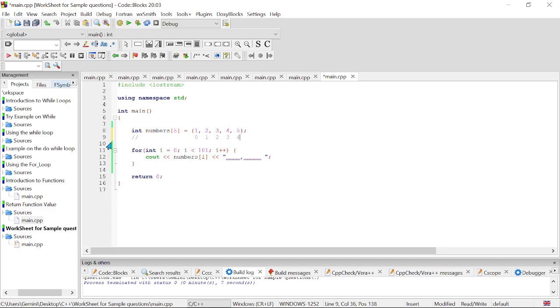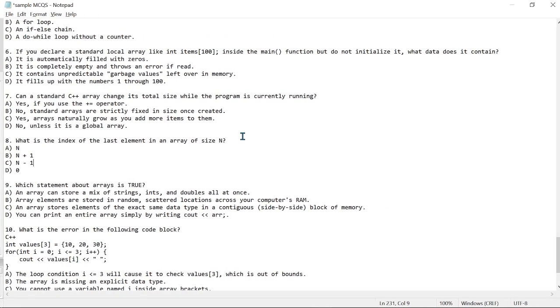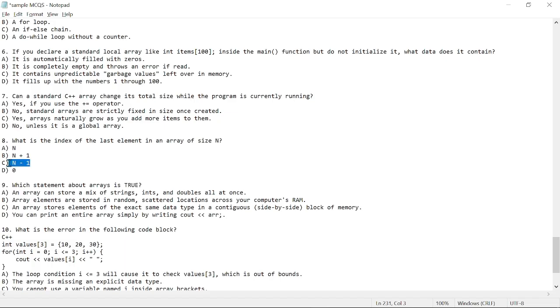So the index of the last item is always going to be 1 less than the position of the item, right? So this is the fifth item. So we do 5 minus 1, right? 1 less than the position of the item. Then we can get our answer to be simply n minus 1.